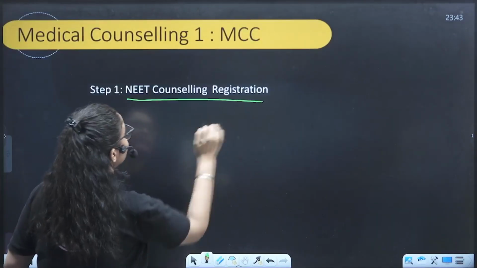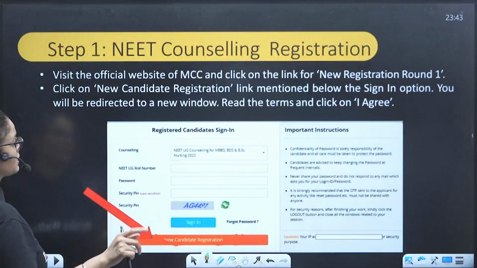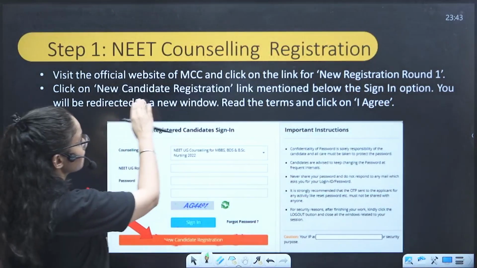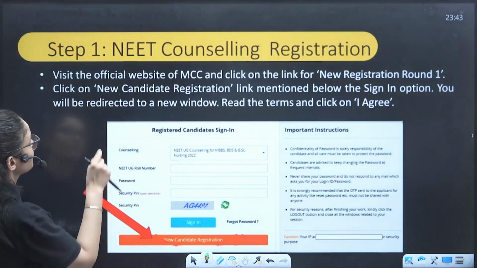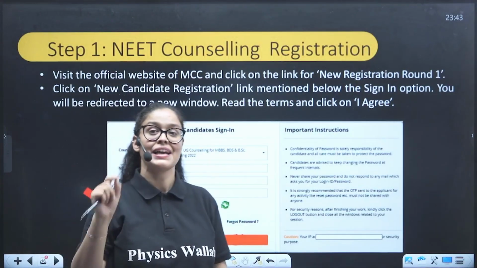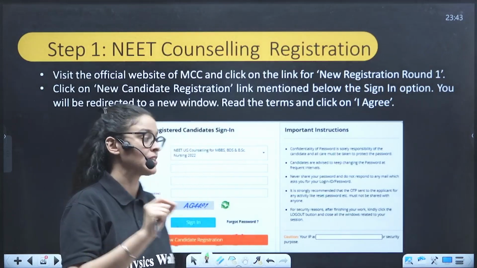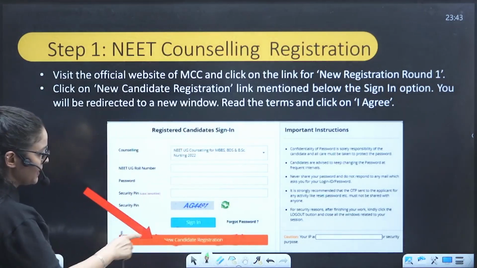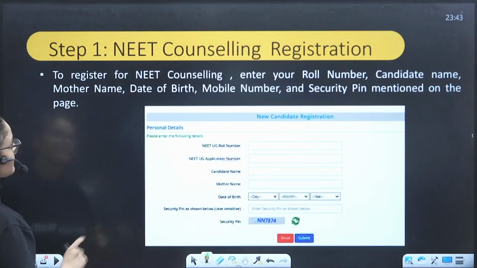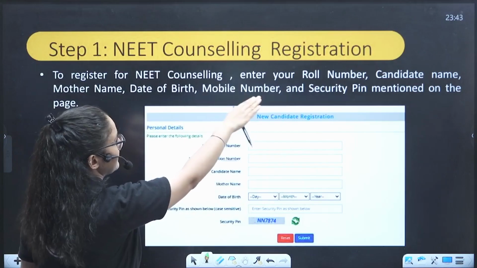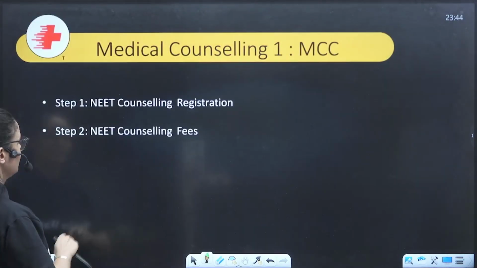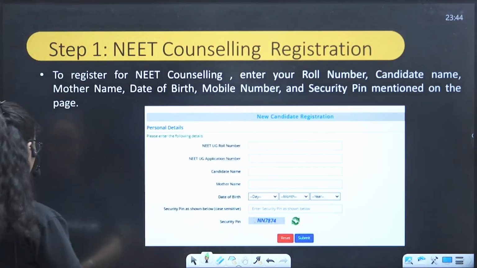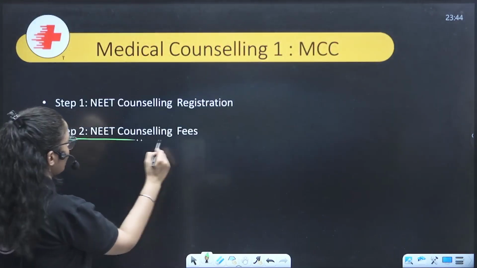NEET counseling registration is the first step, so let's see how to register. You will be visiting the MCC website, which I have shared with you. On the first page itself, you have to go to the MCC website, and a page will open where you have to fill in all the data. That's how you have to register. You fill in all the basic data, like your name, date of birth, roll number, mother's name, mobile number, and the security pin mentioned on the page. Then you are done with the registration.